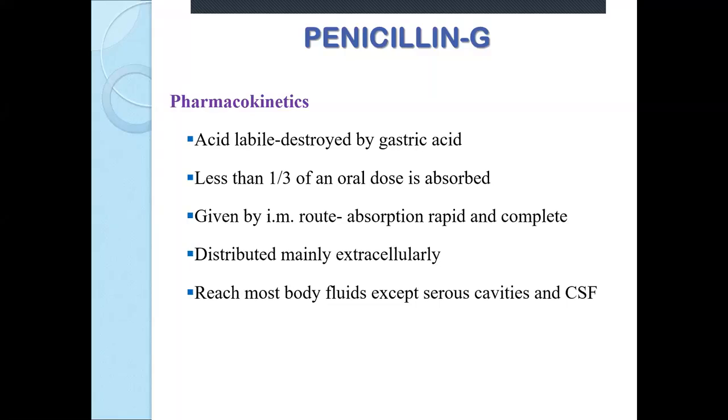In pharmacokinetics, again I repeat, every drug has particular significant characteristics. Here the characteristics are related to absorption: the drug is not absorbed properly, so it is given by the intramuscular route. That particular characteristic for all the drugs you have to keep in mind. In case of sulfonamides, for example, we have seen how crystalluria was formed and how the metabolism was hampered. Here you have to remember its characteristic acid labile nature.